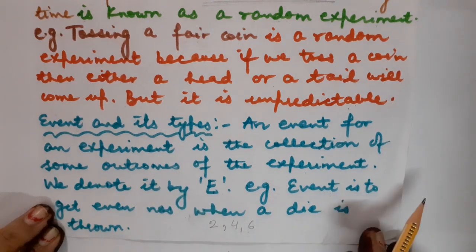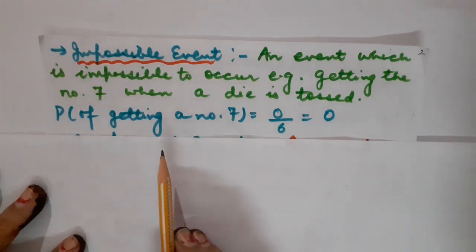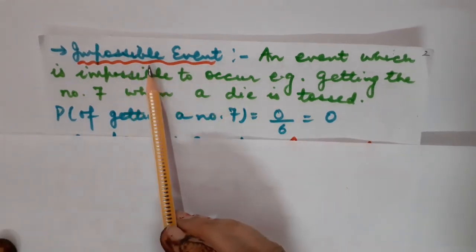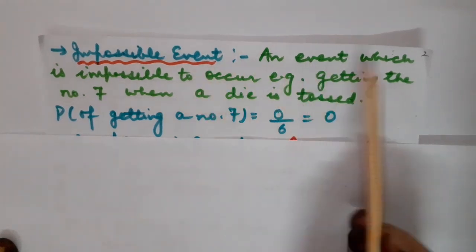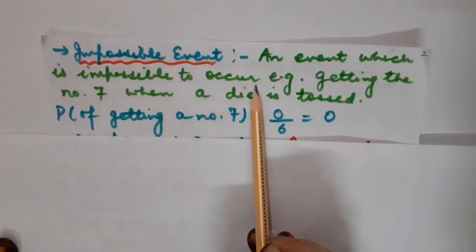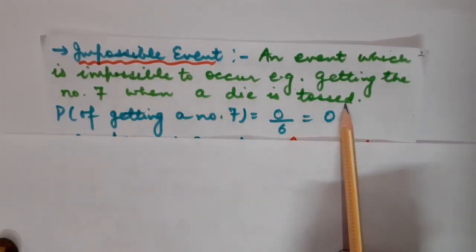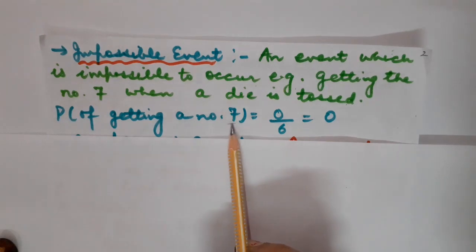Now let us discuss the types of events. Whenever it is asked to calculate the probability, you will have some event given in that question, correct? So here are the types of events. The very first one is the impossible event, an event which is impossible to occur. For example, getting the number 7 when a die is tossed. Children, you know that whenever a die is tossed, we get a number from 1 to 6. So it is an impossible event that we get the number 7.